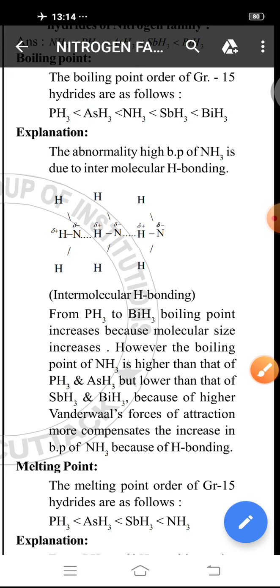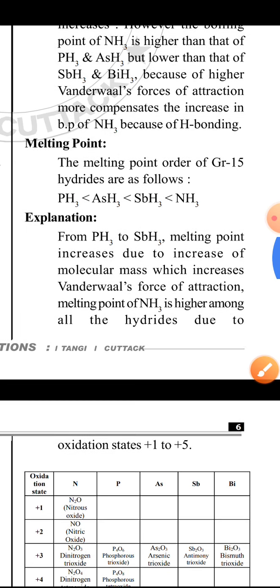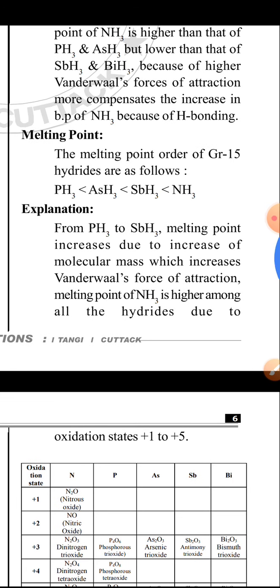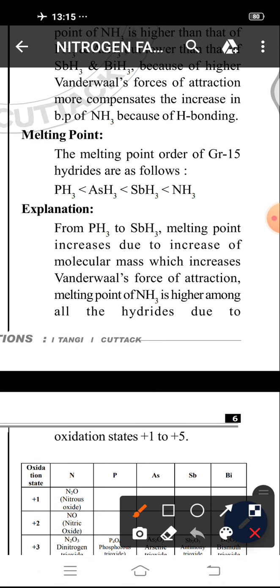Next, melting point. In melting point, we know melting point depends upon size as well as stability. If stability is more, then melting point will be more. The melting point order of group 15 hydrides is as follows. From PH3 to SbH3, melting point increases.